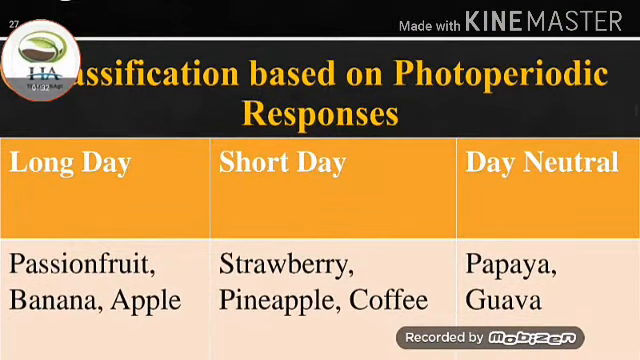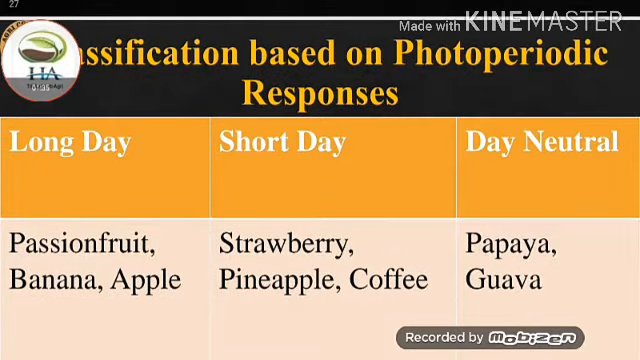Next we talk about the classification based on the photoperiodic response. The first column is long day, the second column is short day, and the third column is day neutral. Long day fruits are passion fruit, banana, and apple. Short day are strawberry, pineapple, and coffee. And day neutral are papaya and guava.